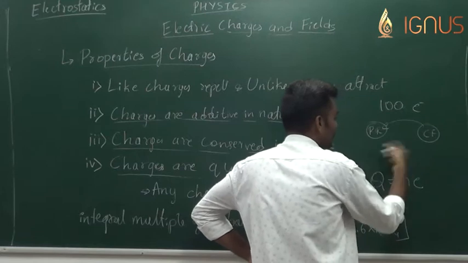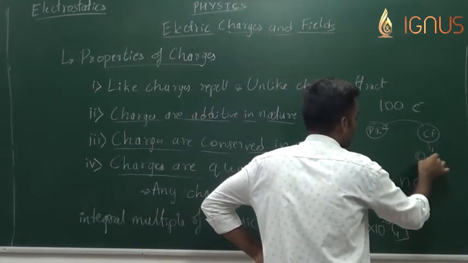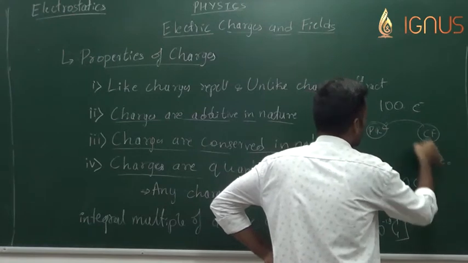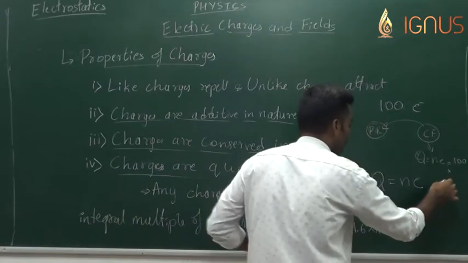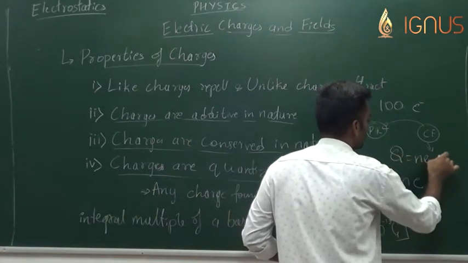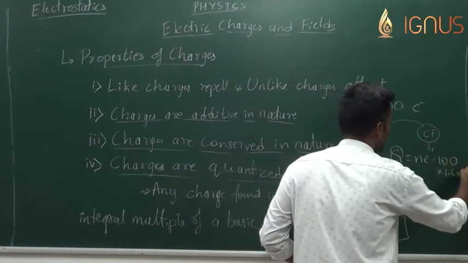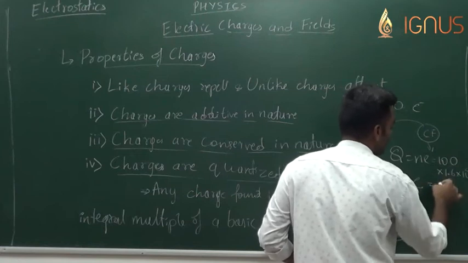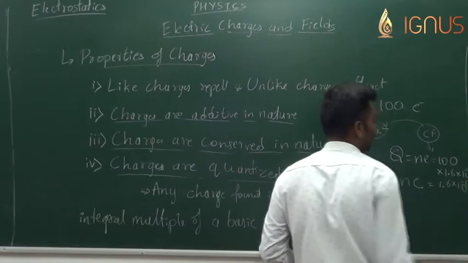What is the amount of charge gained by both of them? So the cat sphere will acquire a charge of Q is equal to NE, which is equal to 100 times the charge of an electron, 100 into 1.6 into 10 to the power of minus 19, which is equal to 1.6 into 10 to the power of minus 17 coulomb.